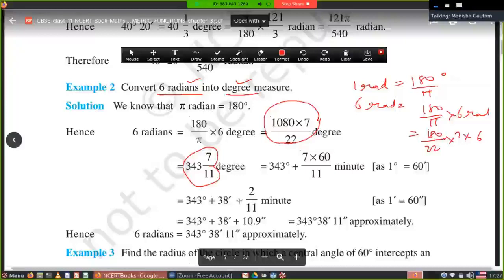You get 343 degree as the whole part. Now 7 upon 11 is in degree, and you have to convert it into minutes. It means multiplying by 60, and it becomes minutes. That is 420 upon 11. Now 420 upon 11 means dividing this 420 by 11.